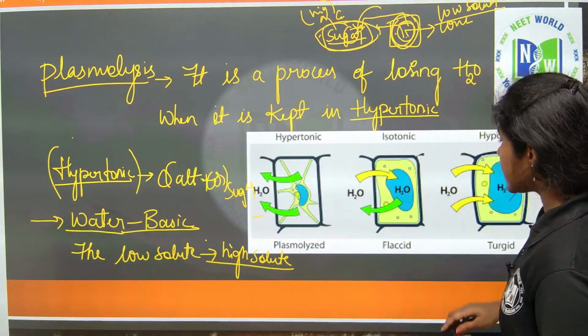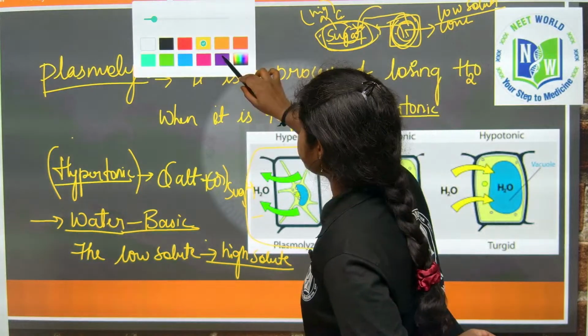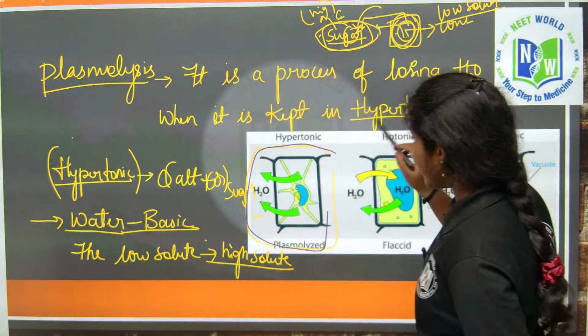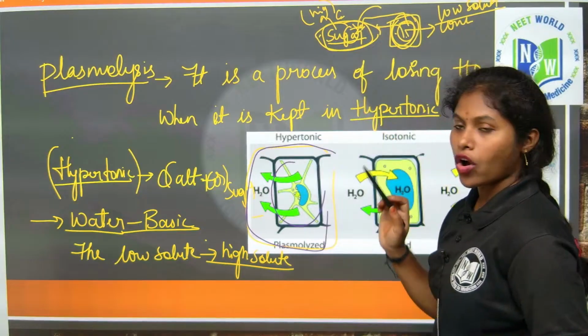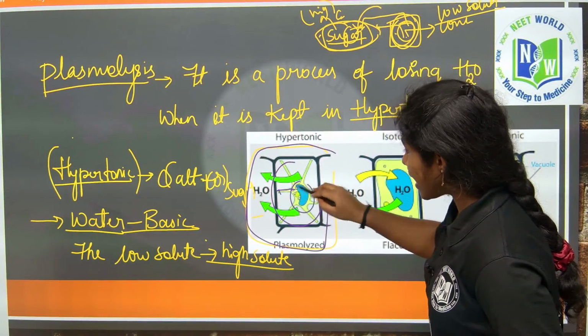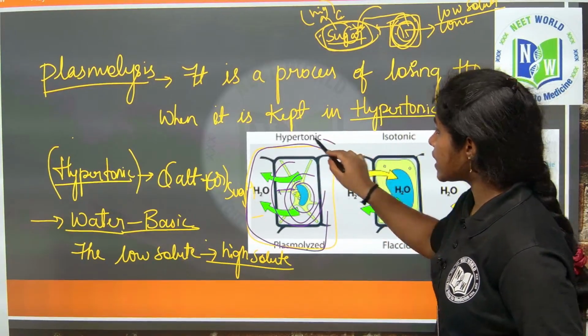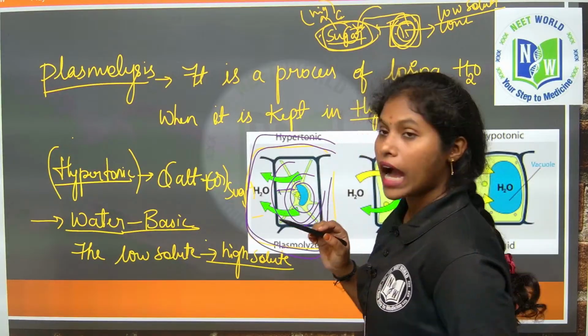See, this is the plasmolyzed cell which is placed in the hypertonic condition. So when I kept it in a concentrated solution, the water is moving out of the plasma membrane. It is moving out of the plasma membrane. So this is the cell which I placed in the hypertonic solution.